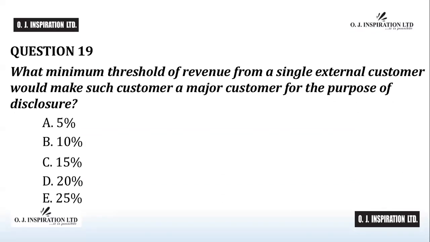Question number 19. What minimum threshold of revenue from a single external customer would make such customer a major customer for the purpose of disclosure? A, 5%, B, 10%, C, 15%, D, 20%, E, 25%. Time counts.